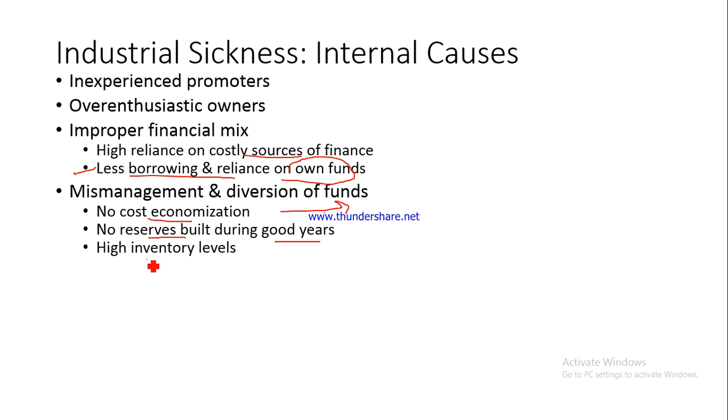And there are high inventory levels. So the inventory levels are higher than required. For example, if a particular firm sells 10 cars in a particular month, just to give you a hypothetical example, at most they should have 50 to 60 tires in a particular month. But if they start stocking 1000 tires, so basically they are unnecessarily stocking up raw material inventories, which ties up their money.